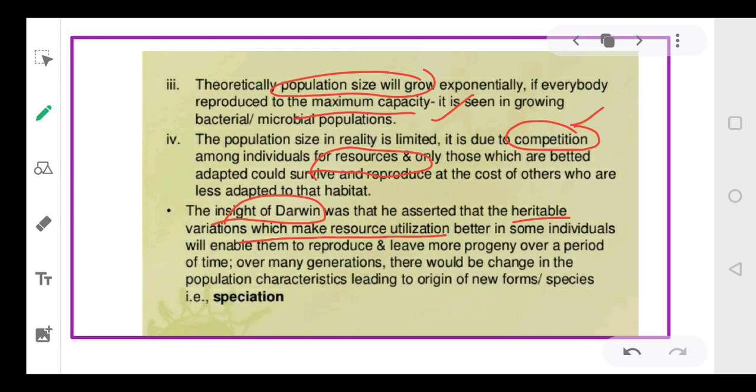So he was more fit to the environment. That particular organism was able to reproduce and would leave more individuals after his death, or after generations, right? And this is what we call speciation. Speciation means formation of new life forms or formation of new species. So the organism that is fit in the environment will only lead to speciation. Rest all who are not so fit to the environment will slowly and gradually may become extinct, or their number will be less in nature.